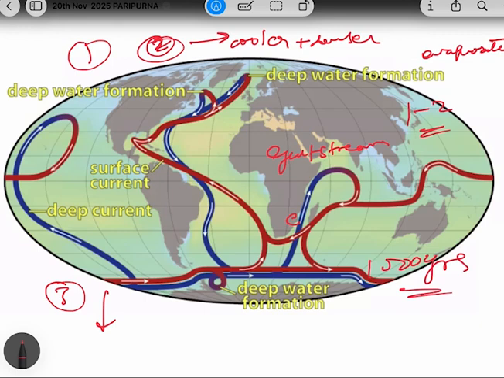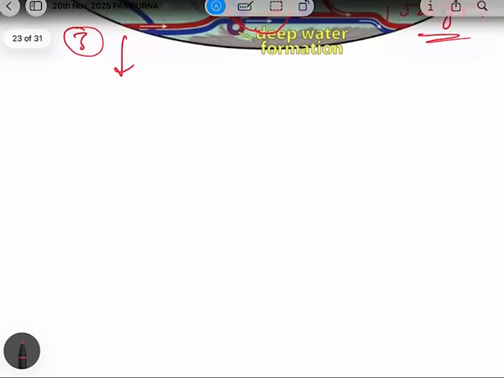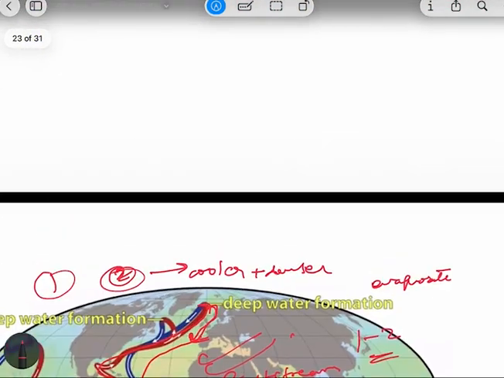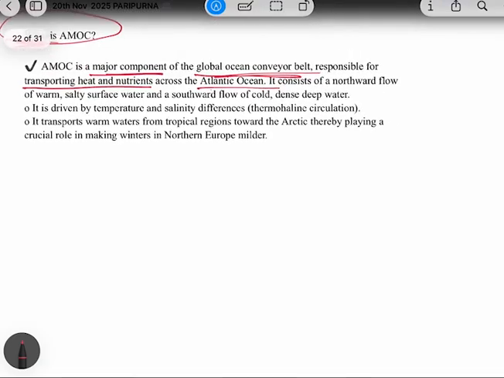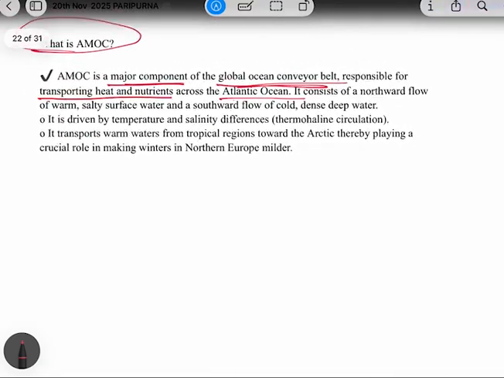Okay, so now it's easy, right? These red lines are showing the surface water. So the surface and warmer water is moving towards the poles, and the water sinks in the North Atlantic Ocean, and this cooler and denser water moves towards the south, and through the process of upwelling it comes to the surface. So in this way a complete cycle is created. Okay, so basically this was AMOC. Now some more points were there related to AMOC. Let's discuss.